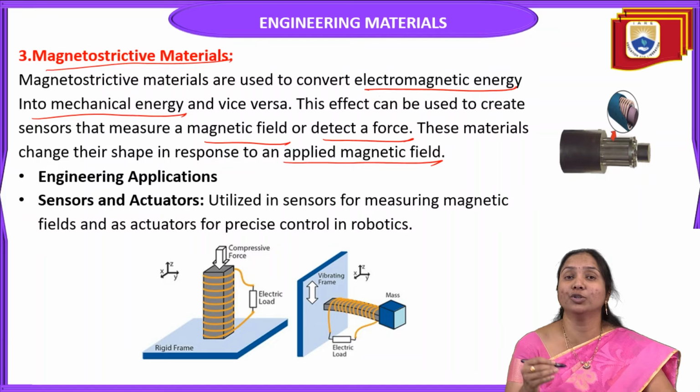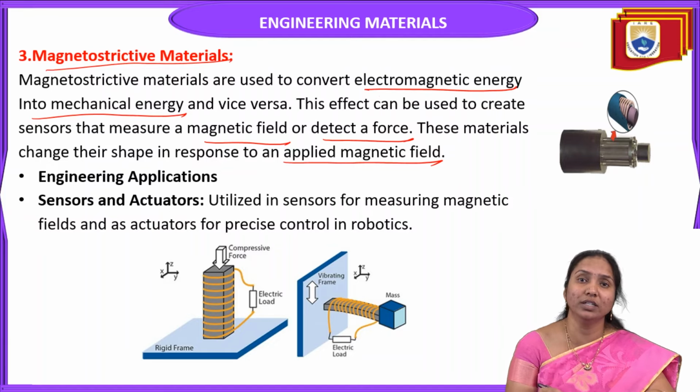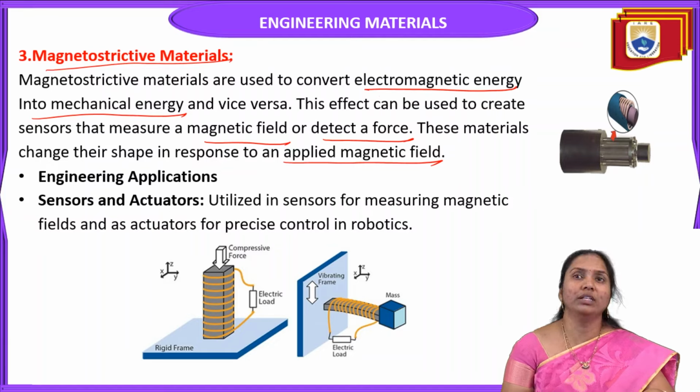So magnetostrictive materials are used to convert electromagnetic energy into mechanical energy and vice versa. This effect can be used to create sensors that measure a magnetic field or detect a force, as these materials change their shape in response to an applied magnetic field. Simply, electromagnetic energy changes to mechanical energy and vice versa.